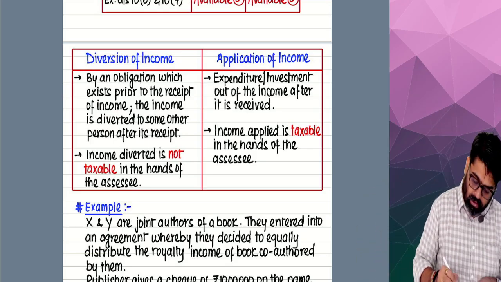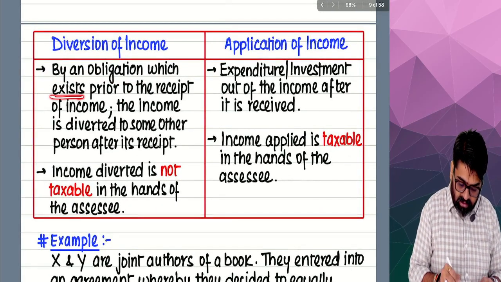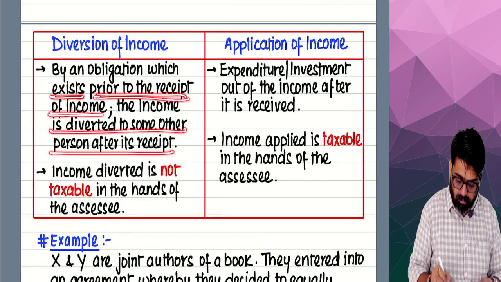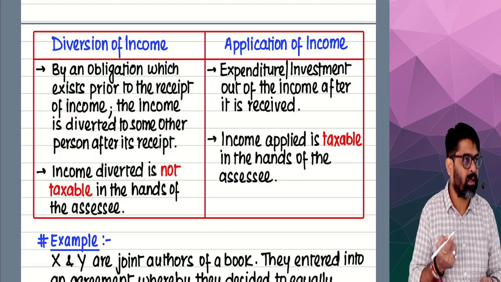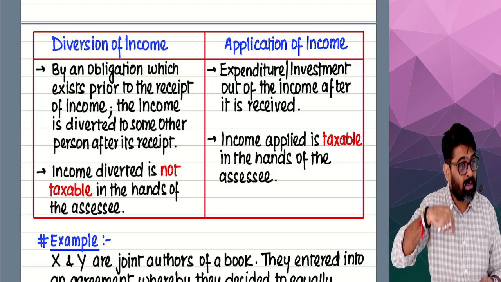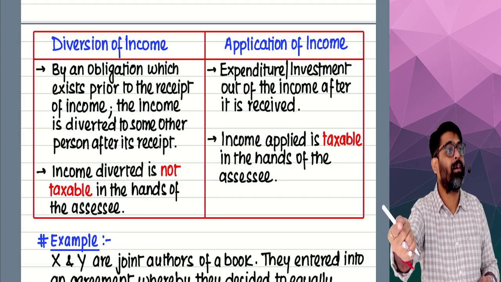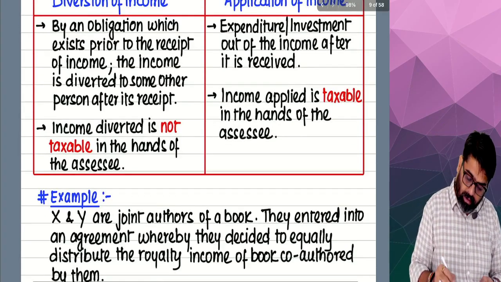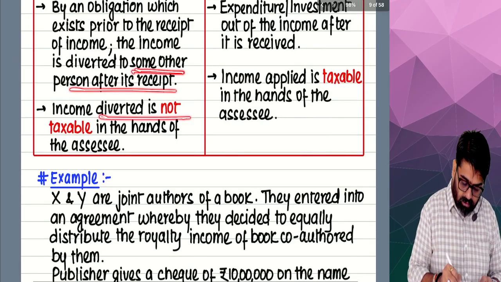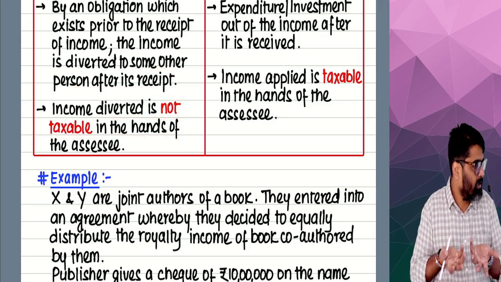Okay, no? See, by an obligation which exists prior to the receipt of income, the income is diverted to someone. There was an obligation, even before the income is received, on me to give the income to Bhumika. Yes or no? So, to some other person, after it's received, income diverted is not taxable in the hands of the assessee, the person who has received it. Getting my point?